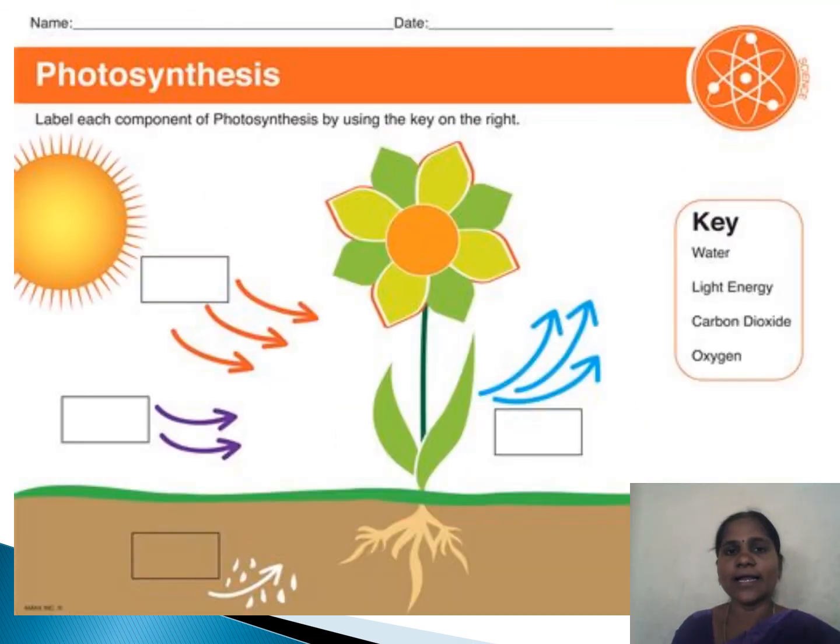Now you have an idea of photosynthesis and the components involved in photosynthesis. Without these components, leaves cannot make their own food. Let's see the diagram of the process given in the book. You have to draw the same picture in your notebook and label each component of photosynthesis by using the key on the right side. Observe that key on the right side. By using this key, you have to fill these boxes. Complete it. Hari Om.